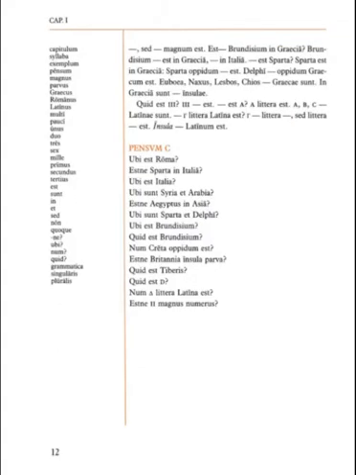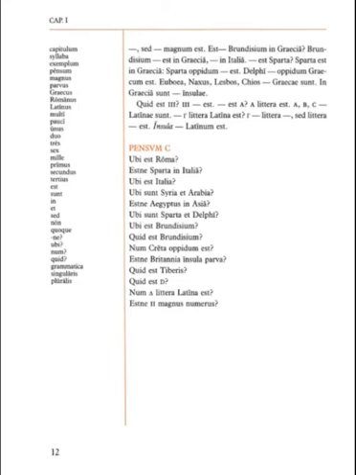Actually, you guys can turn to page 6 while you're watching this and try to find Sparta. If you look over in Italy, in the boot country, you won't find the name Sparta anywhere. So, okay, now we have to look elsewhere. Sparta is over in Greece. So, Esne Sparta in Italia? The way you would answer this would be, Sparta non in Italia est, sed in Graecia. Sparta is not in Italy, but is in Greece.